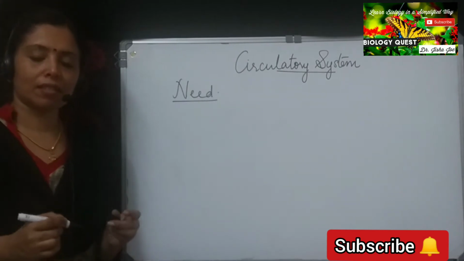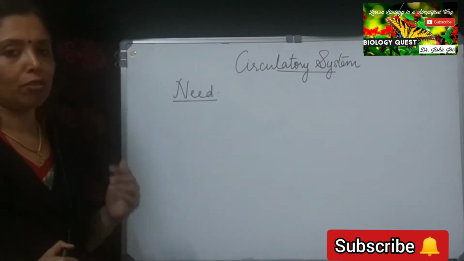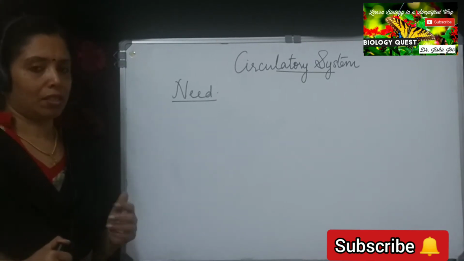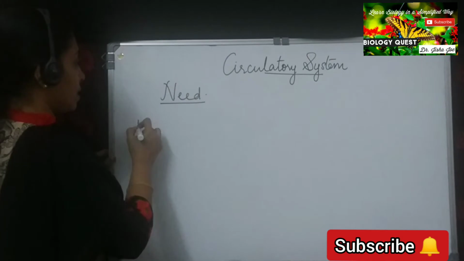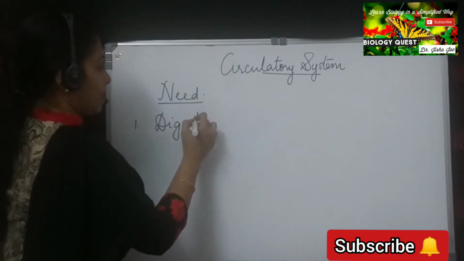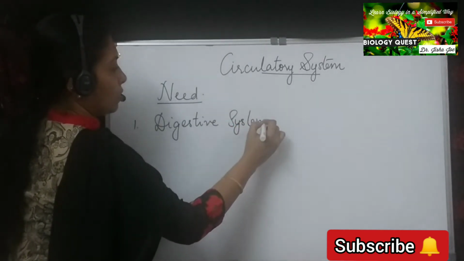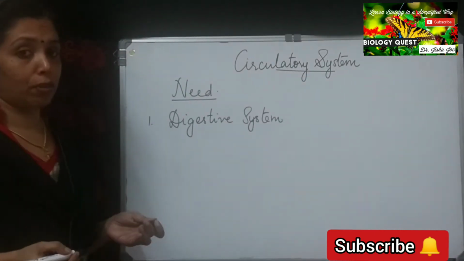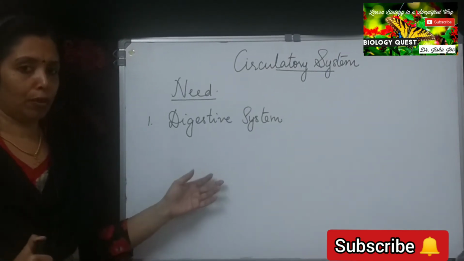Now, every system in our body requires the involvement of a circulatory system or the circulatory fluids. For example, if we take the digestive system, the digested food materials from the intestine need to be transported to the different parts of the body. This is done with the help of the circulating fluid.